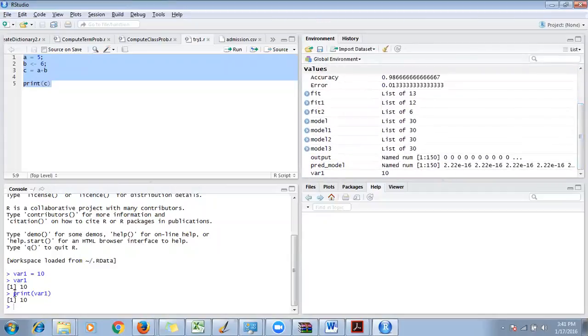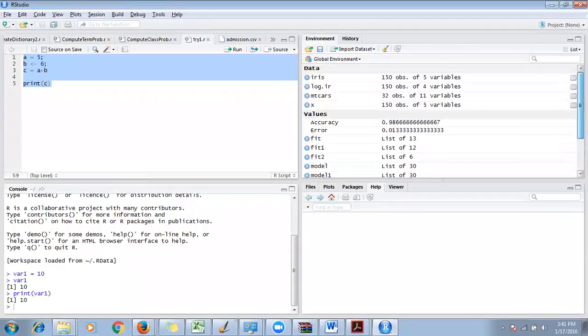Now, look at this. I have created a scalar. A scalar is one type of data. I have created scalar data named var1, whose value is 10. So that is saved in the environment, the current environment I'm working on. It says var1 is a numeric scalar and the value is 10. Similarly, I have already done a lot of coding, and all this tells me what the data is, what the data type is, and what value is there. Everything it will show me.